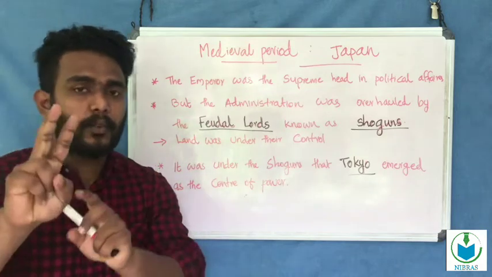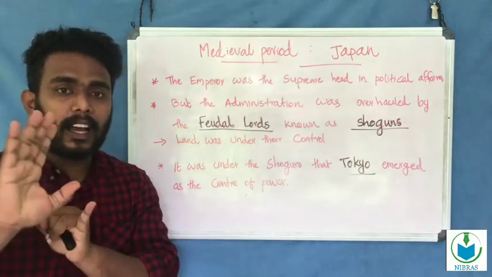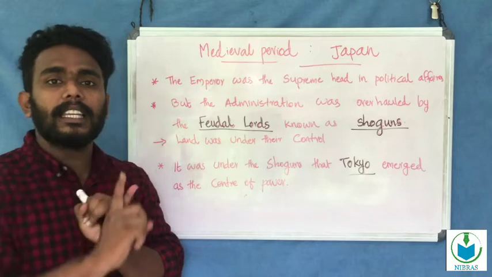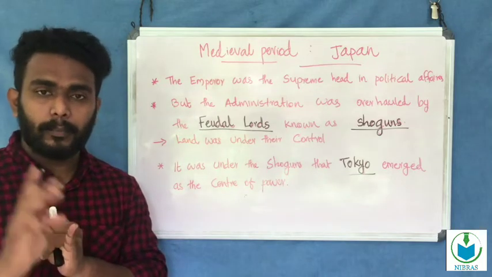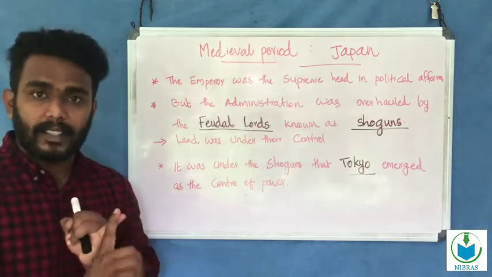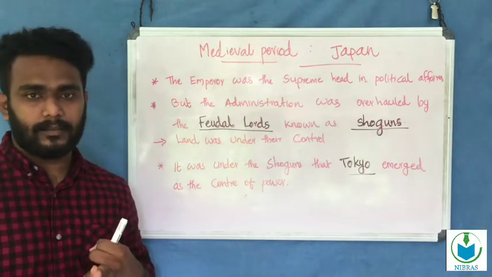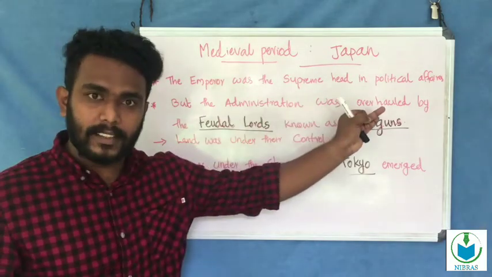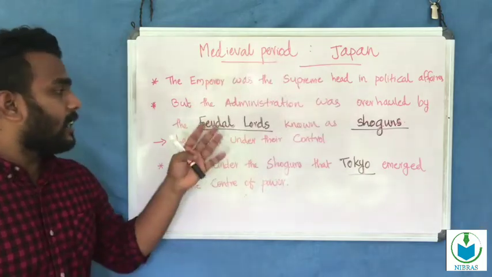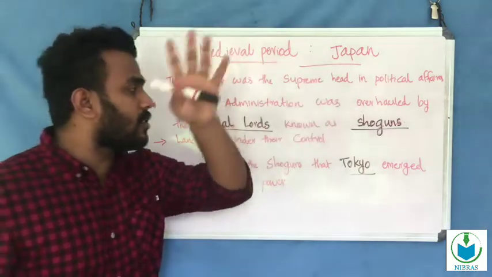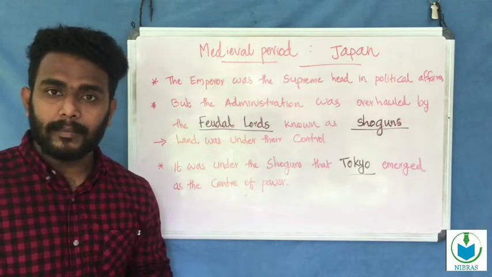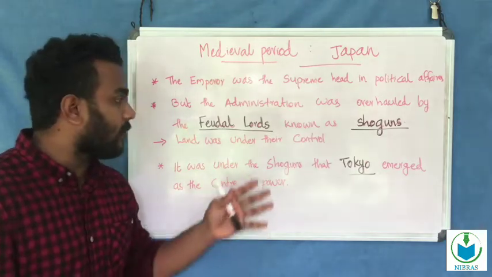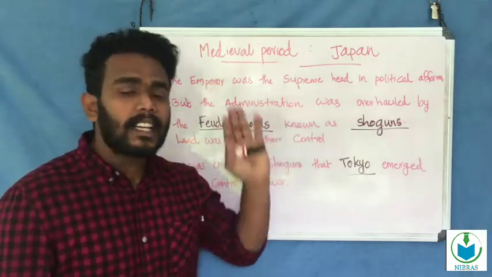These are the two main features. The first one, the supreme political power is in the hand of the emperors, but the administration is taken by the feudal lords, the shoguns. In that time, all the land of the nation was under the control of the shoguns.